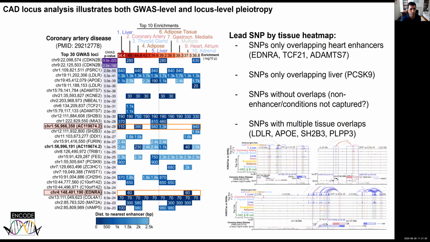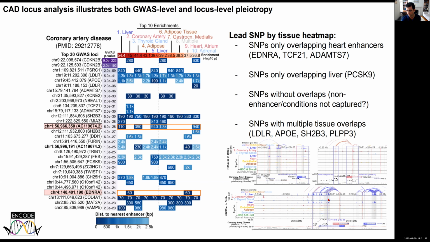This partitioning is also found for individual loci. So you can see that some of the loci associated with coronary artery disease are in fact enriched only in coronary artery, where others are enriched only in liver. And of course, some loci are enriched in combinations of those. Here's a liver-specific enrichment where you can see this liver enhancer targeting this liver gene in liver. And you can see this cardiac enhancer, again, linking to a cardiac active gene.